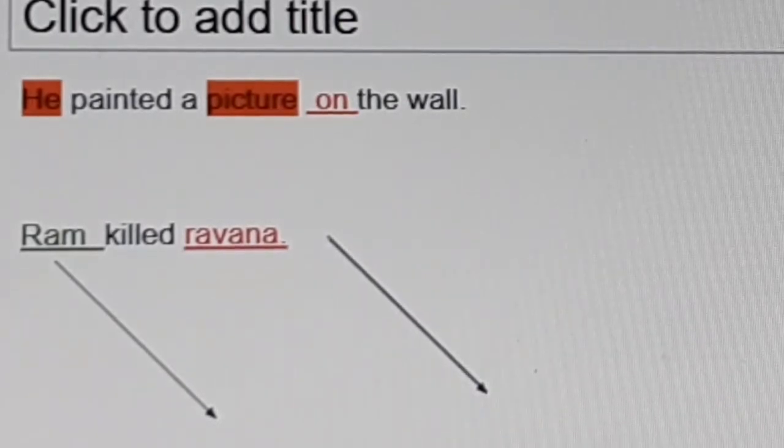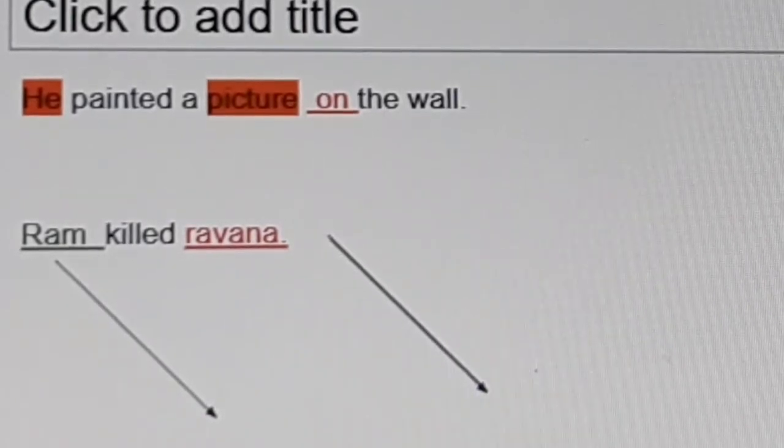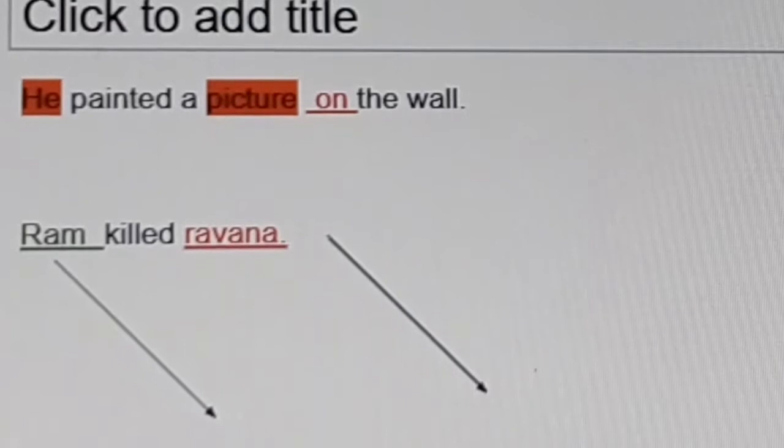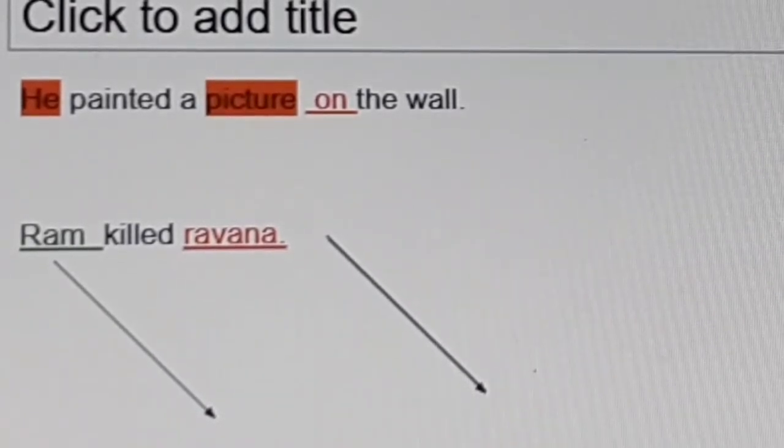When there is a preposition before the word, that will not become an object. We must remember this when we are changing. If we don't remember that, it will be wrong.